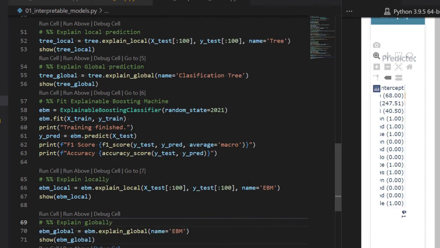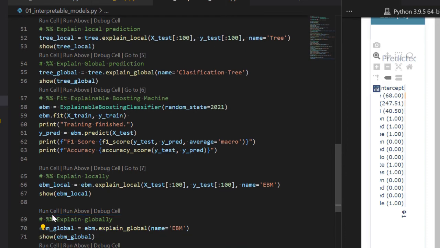Now finally, let's generate global explanations for this EBM. Here we are passing the whole data set by just specifying the name as EBM to our method explain_global. This is creating a variable ebm_global, and then we are passing this variable to our show method to generate its visual explanation at global level. Let's execute these lines of code to see its output.